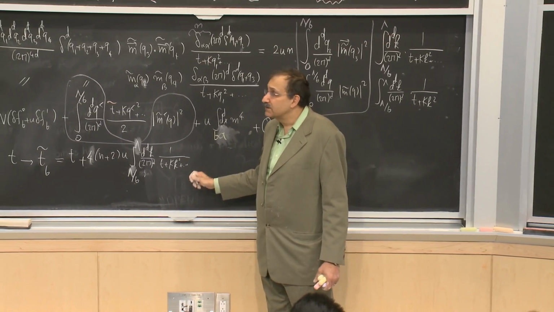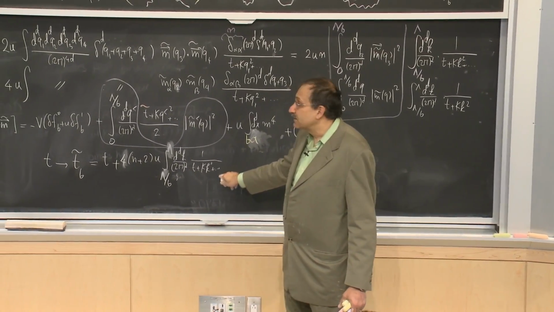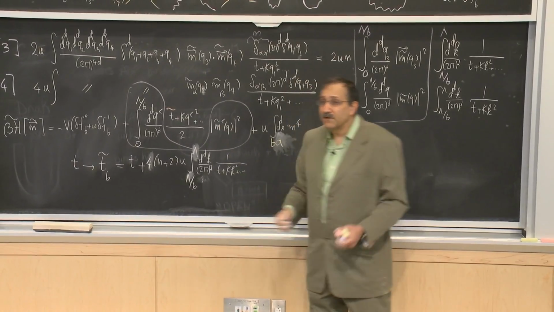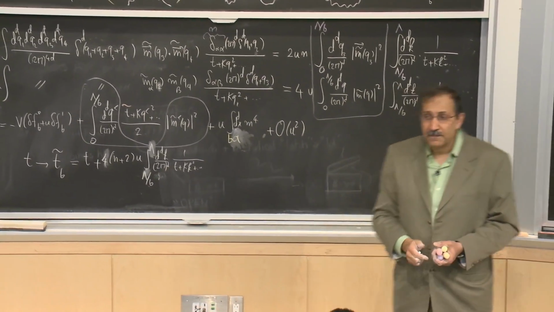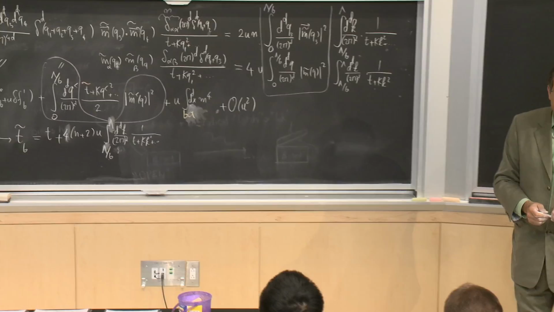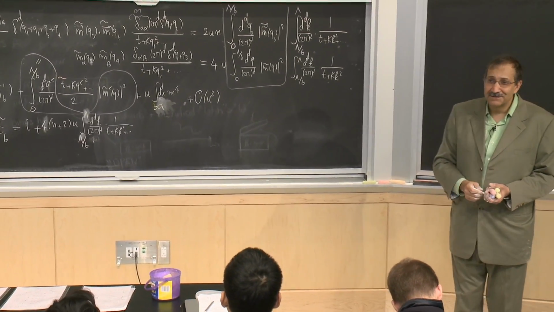This integral by itself is not problematic as k goes to 0, but future integrals will. Okay? Any other mistakes? No.